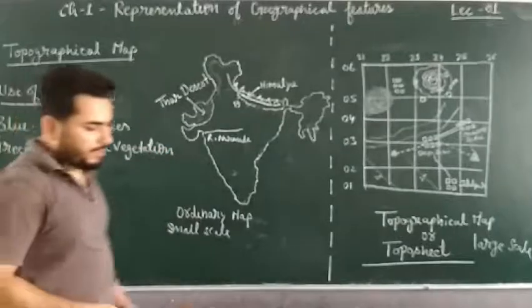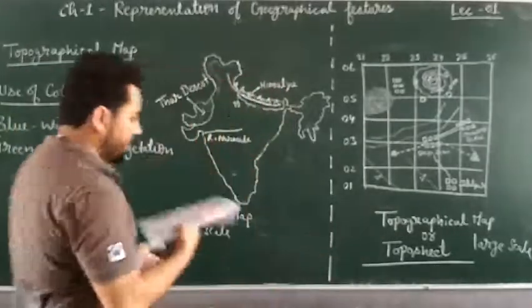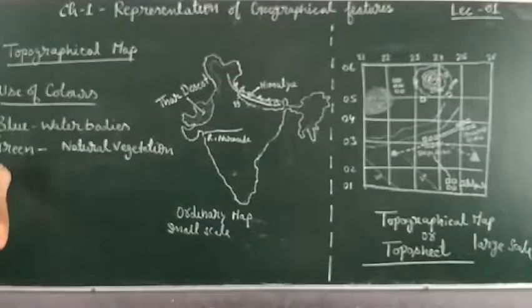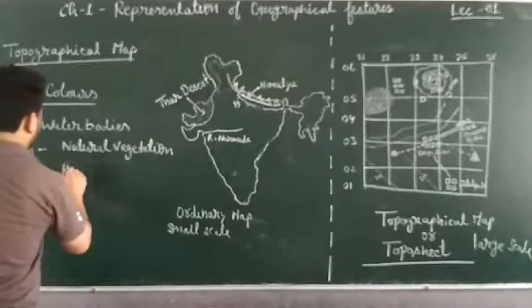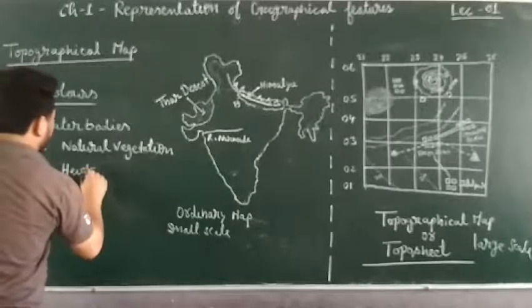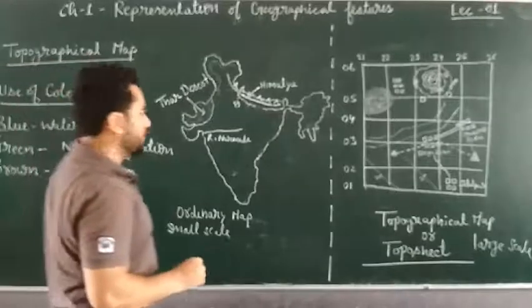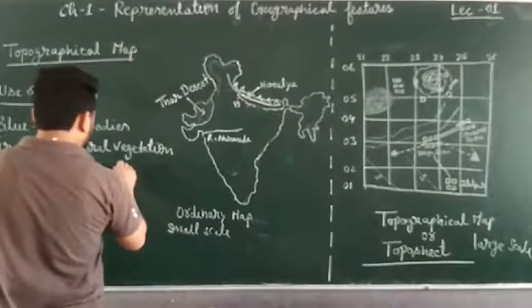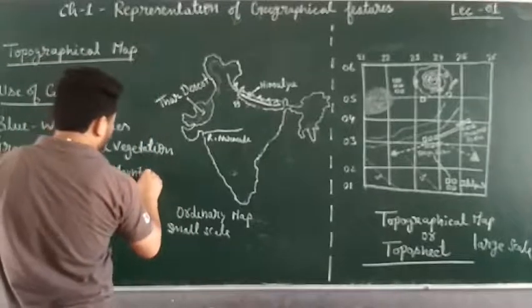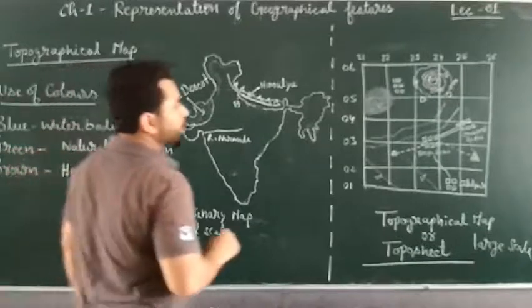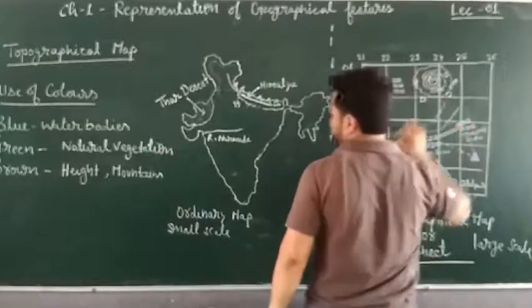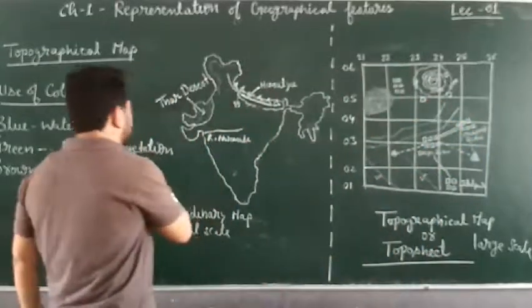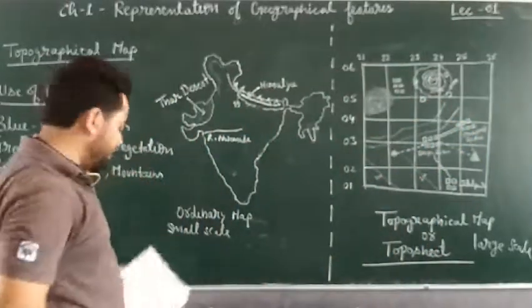Then next is brown color. I have already told you that the color of contour lines is brown. Okay, so brown color is associated with the height, or brown color is used for showing mountains also.